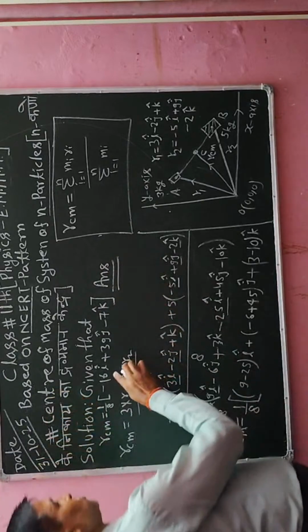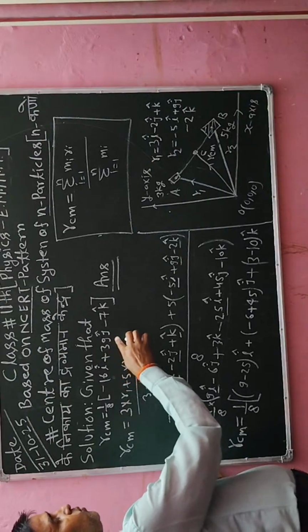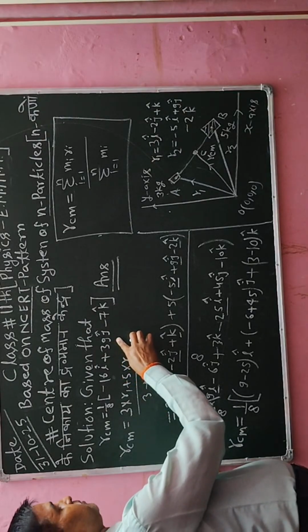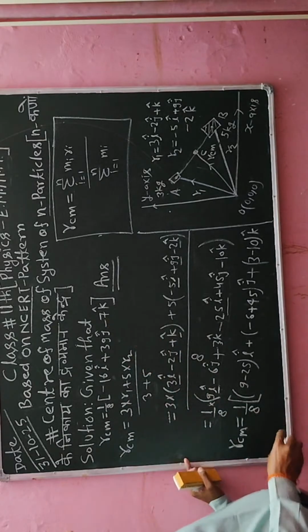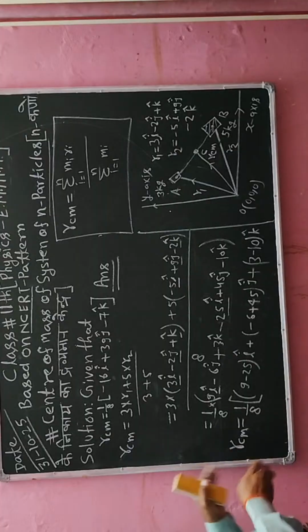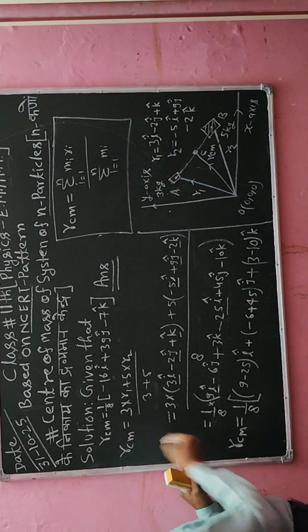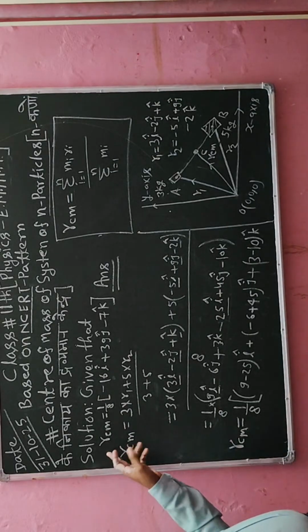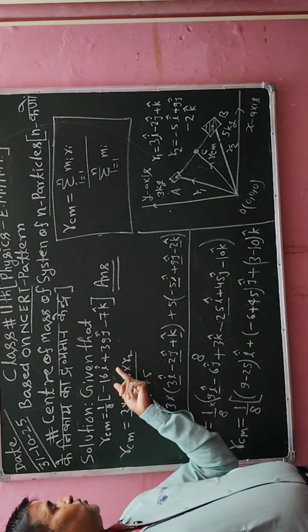So x coordinate, xcm will be minus 16, ycm will be plus 39, and zcm will be minus 7. So this is the required answer in the vector form. I have calculated the center of mass of given two particles in the vector form, and separately I can get its value.